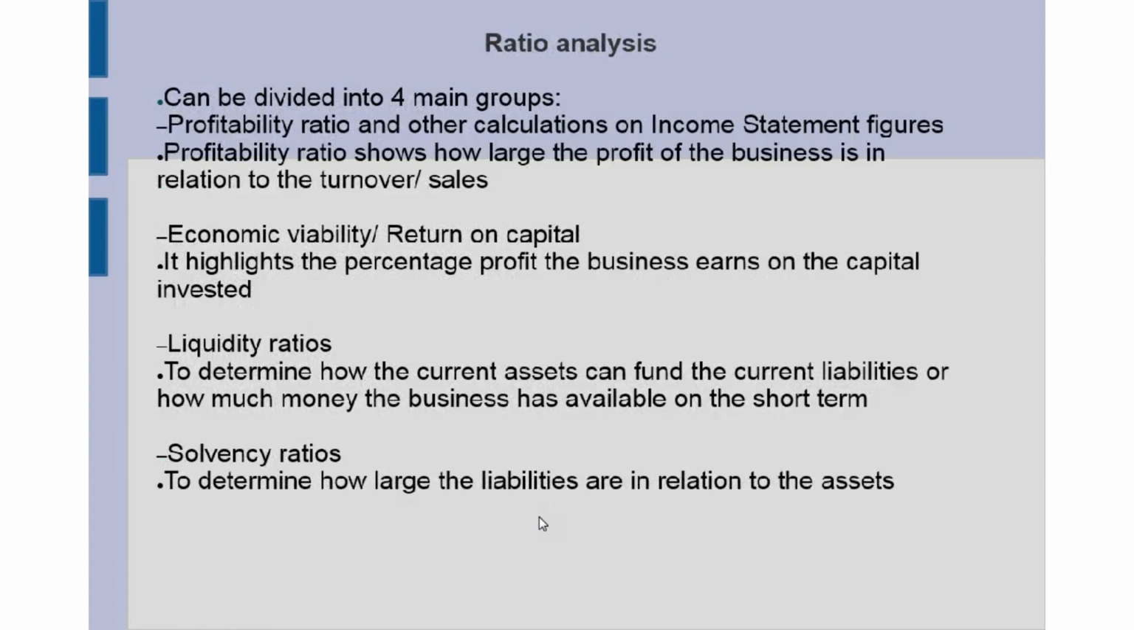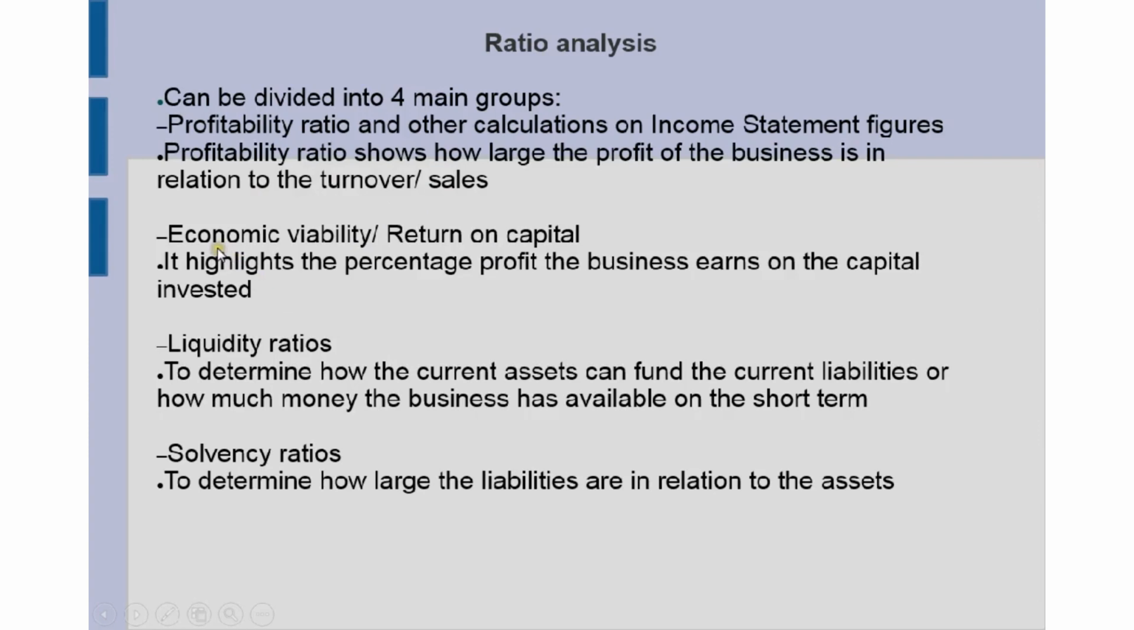Right, the ratio analysis can be divided into 4 main groups. First of all, we're looking at the profitability ratio, and any other ratios we can calculate using the income statement figures. The profitability ratio shows how large the profit of the business is in relation to the turnover or the sales, like I said before.